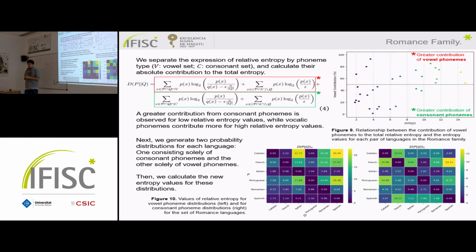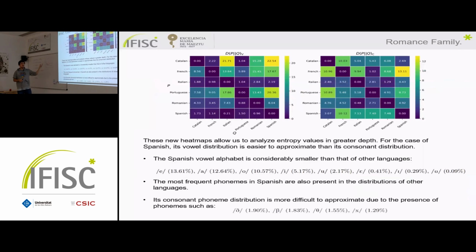What we do next is we generate two distribution functions, just for the vowel phonemes and just for the consonant phonemes, for each one of the languages. And we obtain these heat maps that allow us to understand better what is happening inside the expression of the relative entropy. Just for the case of Spanish, we can see that the values in its vowel distribution, when it's approximated by the others, are very low. But when the distribution is of the consonant phonemes, its values are very high compared with the others.